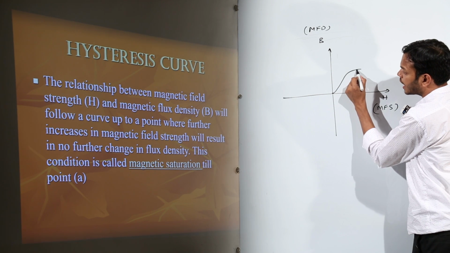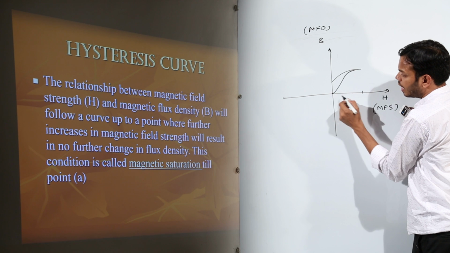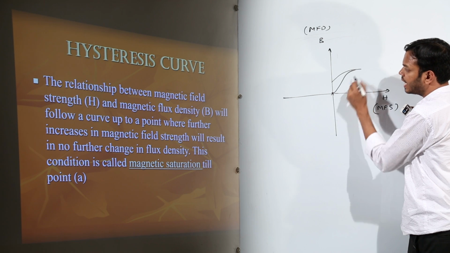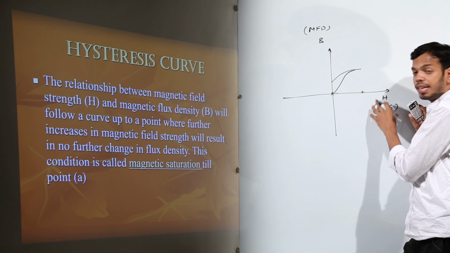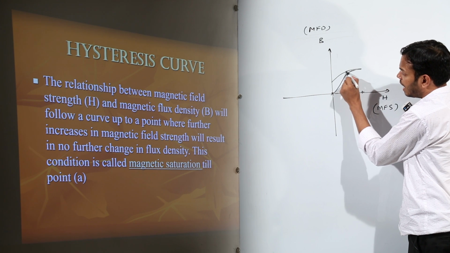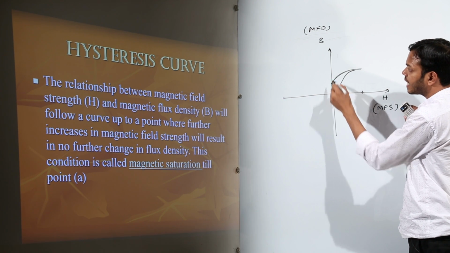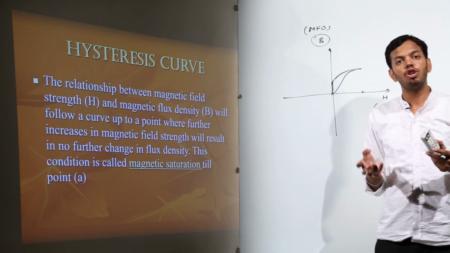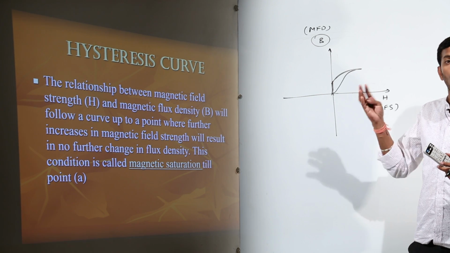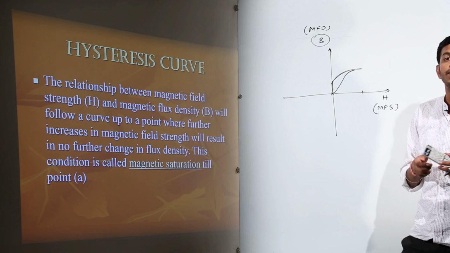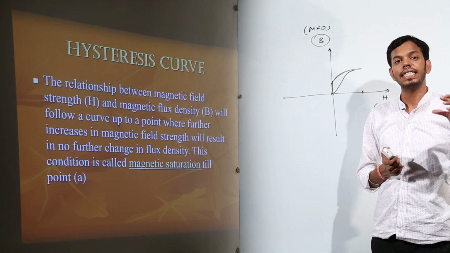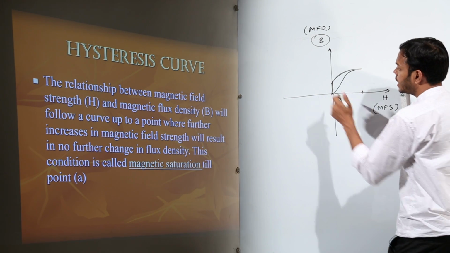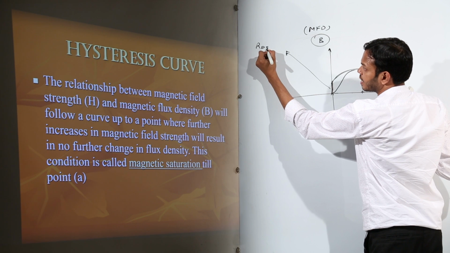So the magnetic strength, when it started decreasing, it came to a point when the applied field became 0 back. I initially went in this direction, I am decreasing it. So when I completely vanished the applied magnetic field, this graph came to this point. That means there was this much magnetic property still left in the sample. That means not all the domains which were magnetized by the applied magnetic field fell back into the same position. Some are still left, and that is why it is still exhibiting some, though very small, but some magnetic property of its own. So this is called residual magnetism.